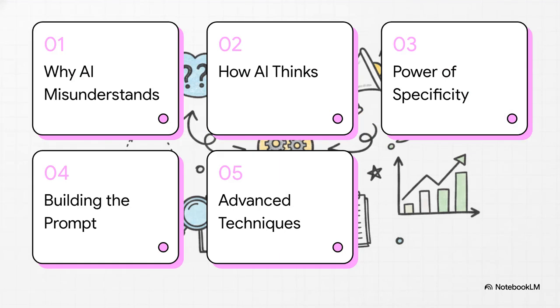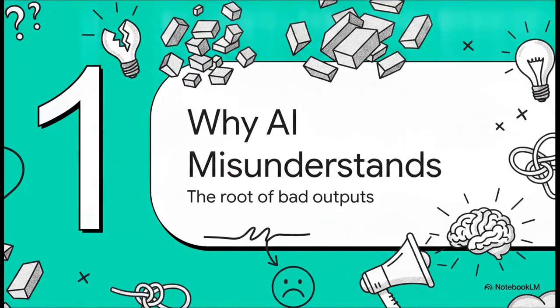Okay, here's our roadmap for today. We've got 1. Why AI misunderstands you. 2. How AI actually thinks. 3. The power of specificity. 4. Building the perfect prompt. And finally, 5. Advanced prompting techniques. Let's jump right in. Section 1.